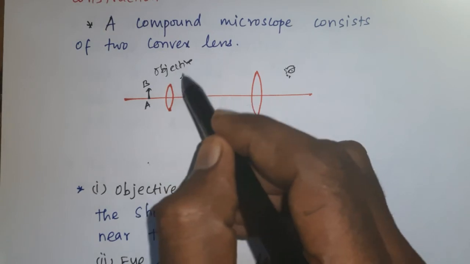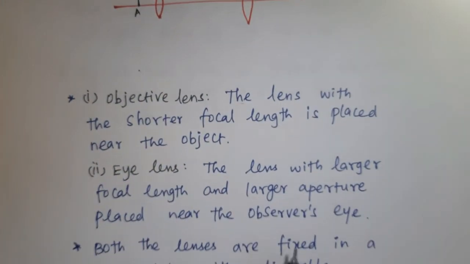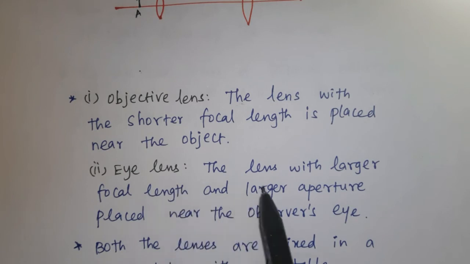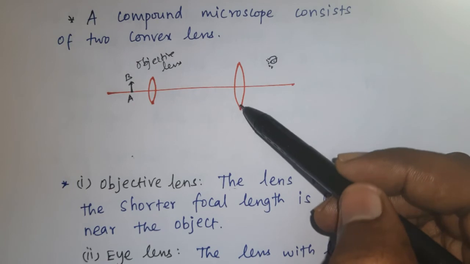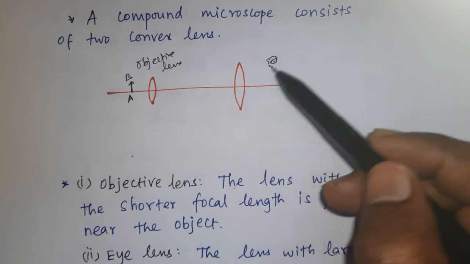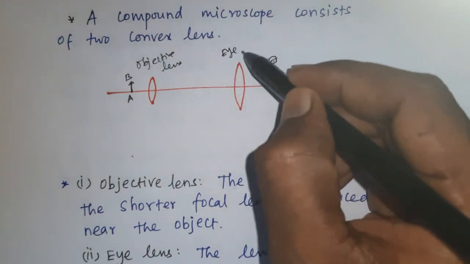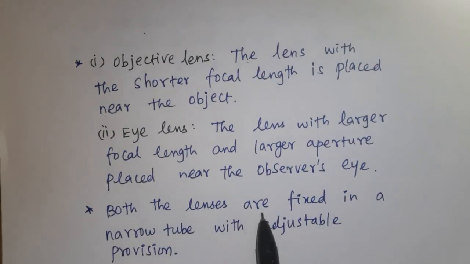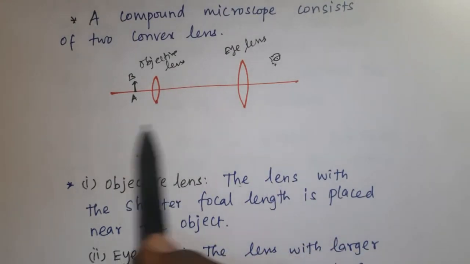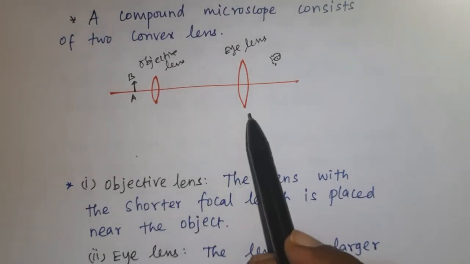Then the second lens is the eye lens, or you can say the eyepiece. The lens with the larger focal length and a larger aperture is placed near the observer's eye. Hence it is the eye lens, or the eyepiece. Both the lenses are fixed in a narrow tube with the adjustable projection, so we can move this lens front and back for our convenient view.